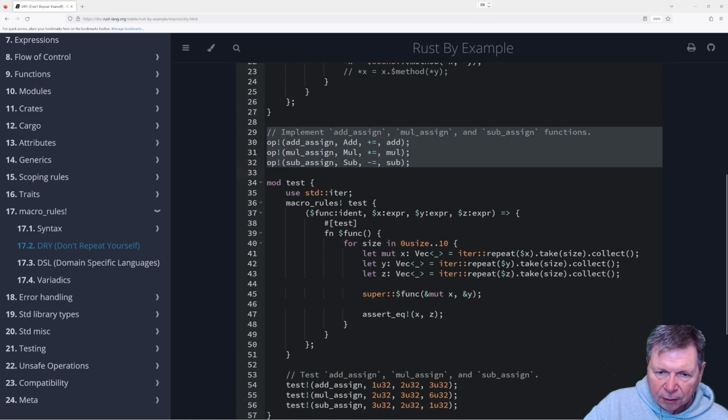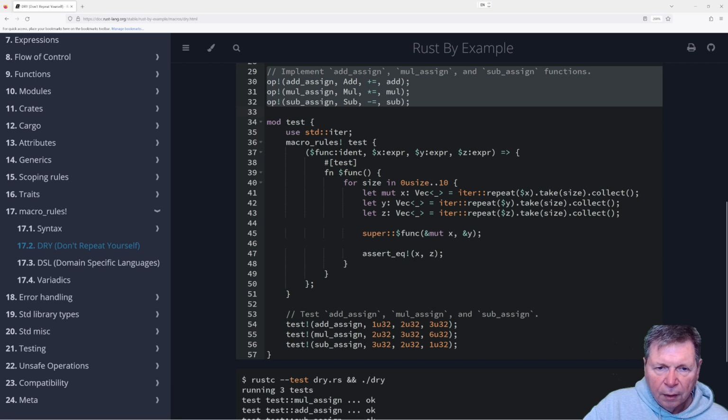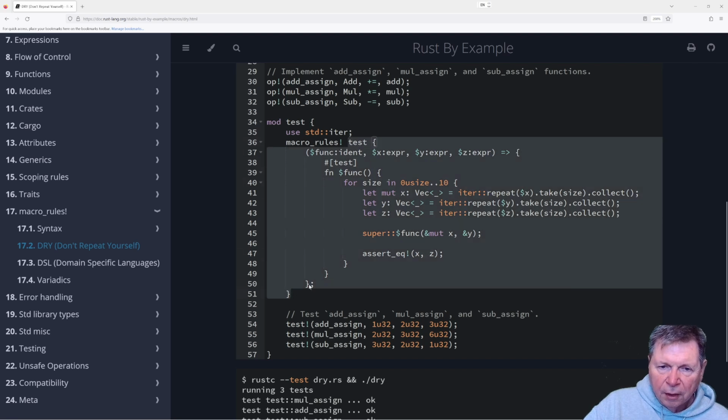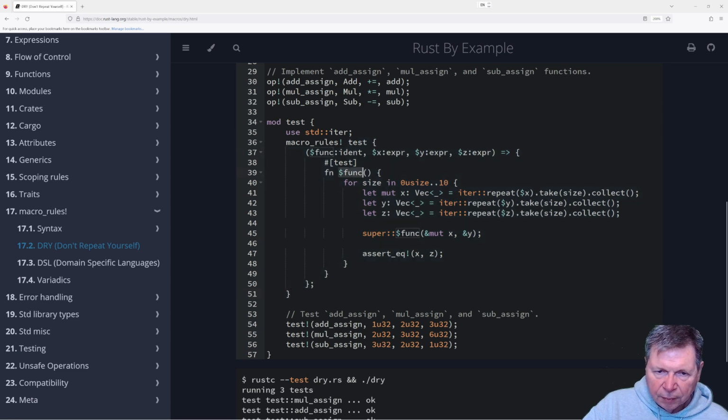Now down here we're creating, now this is where I got lost, because now we're creating another macro here called test, which creates another function which creates 10 element... oh, but we pass it in the ident, the function name, and so we're going to apply another function.